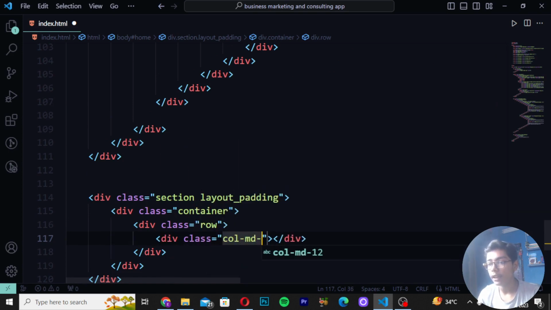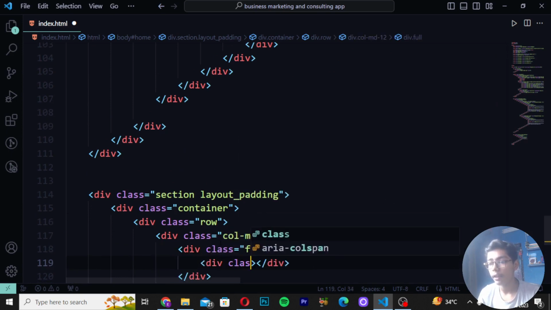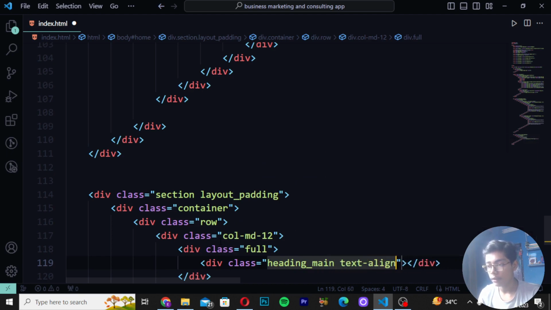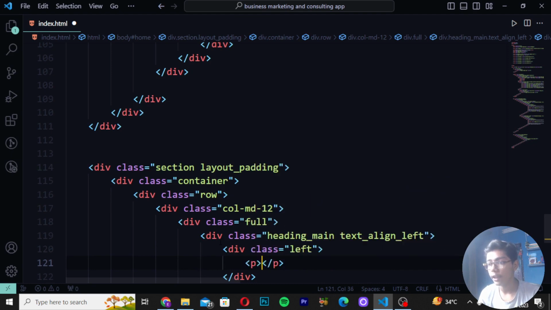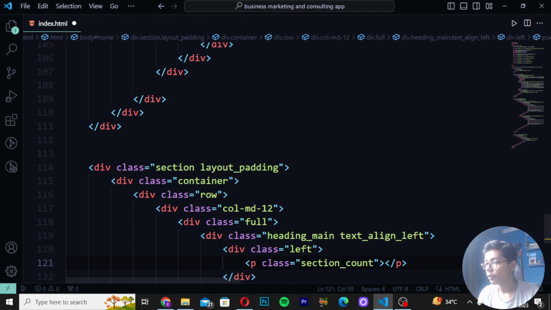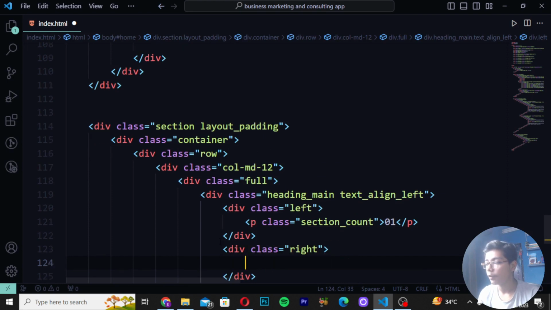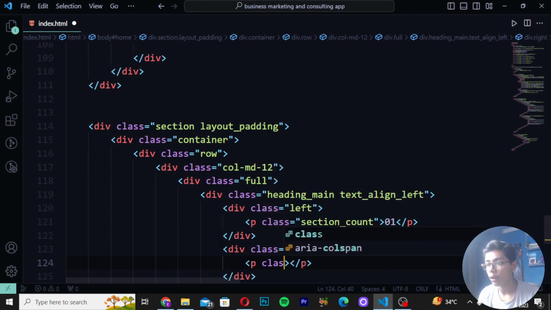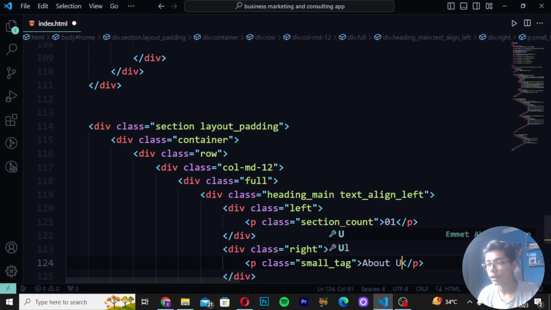Now again create the div class as column d12 and write here div class full. Then you also have to write div class heading, and then write main text align left. So here I will be writing text align, and then write left. Write div class left. Then write p tag and create class section count. So here I will be writing that. Then write 01, and then create div class right, and then write p tag class small. So here I will be writing a small tag. Then write About us.